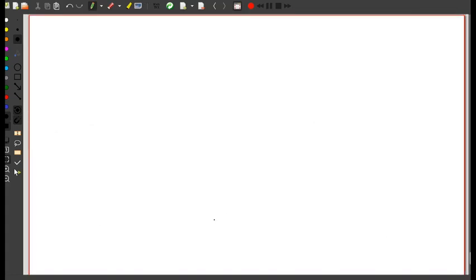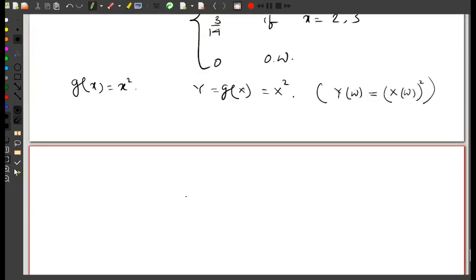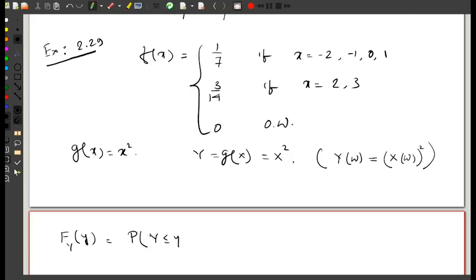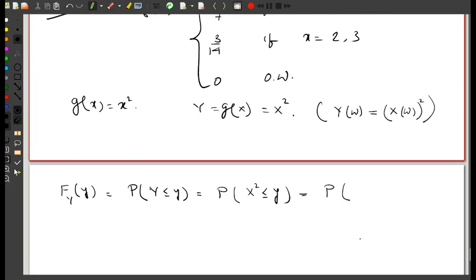Now if we try to find the distribution function of Y using the definition directly, the distribution function of Y at the point y is, by definition, the probability that Y is less than or equal to y, which is the probability that X square is less than or equal to small y. And X square less than or equal to y basically means the following. I should write it in this manner: this will be 0 if y is negative,